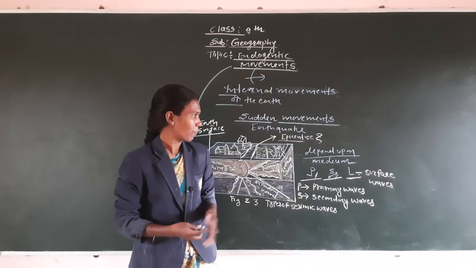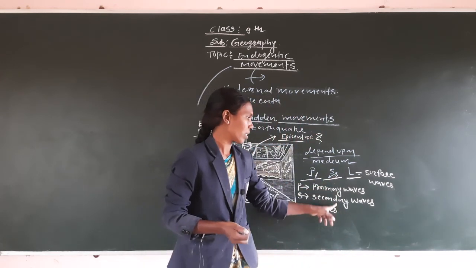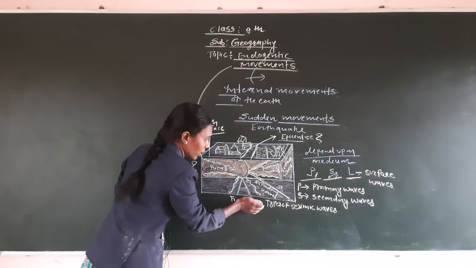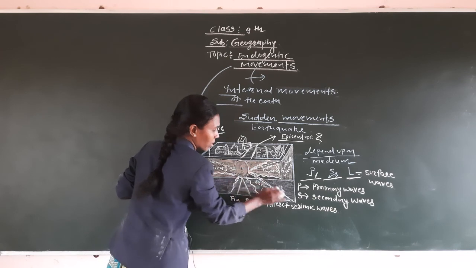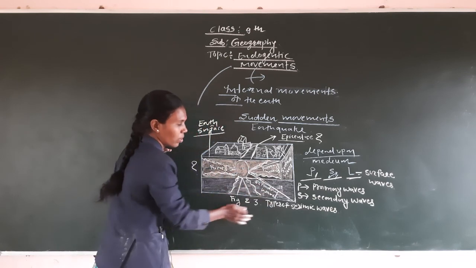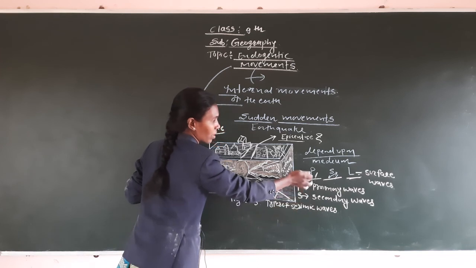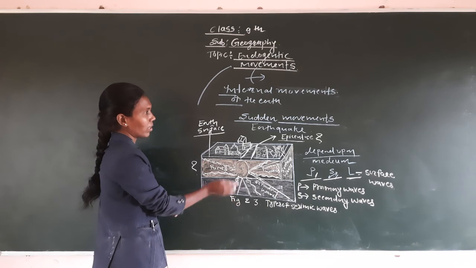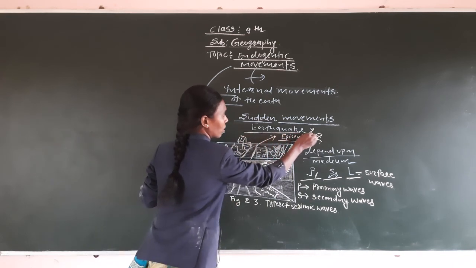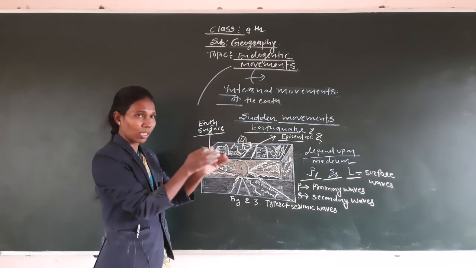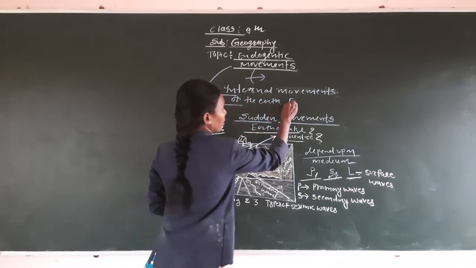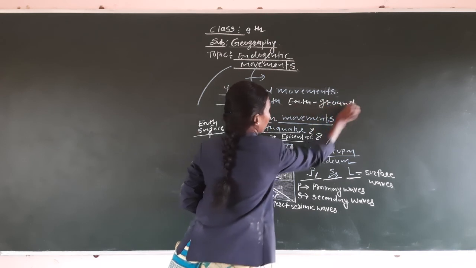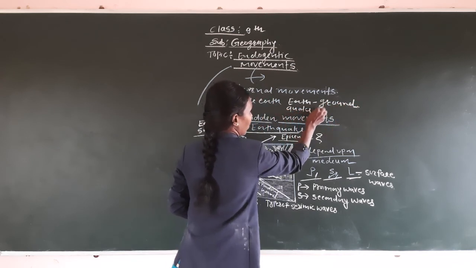Okay, write down. P means the primary waves, S means the secondary waves, and L means the surface waves. So whatever the picture shows, all these lines are known as seismic waves. These seismic waves are the primary, secondary and surface waves. Now, what does earthquake mean? We just divide earthquake into earth and quake. Earth means the ground, and quake means trembling.